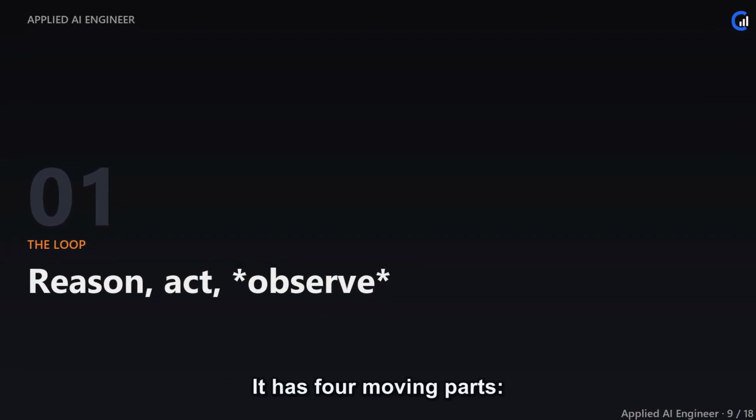It has 4 moving parts: a reasoning step where the model picks an action, the action itself where a tool runs, an observation where we read the result, and a stop condition. We'll build each one in plain Python first, so nothing about agents stays magic.